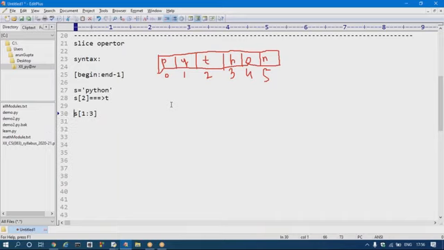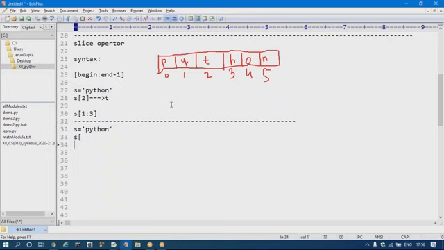Sir, if I'm taking s of s, what is s? Python.